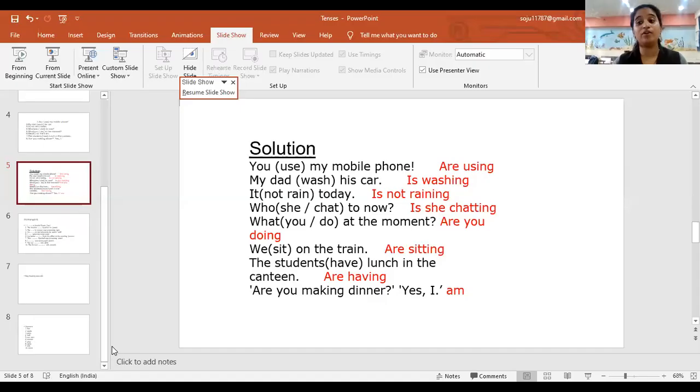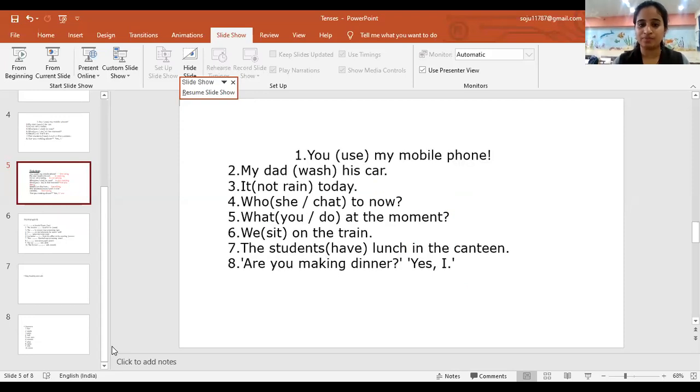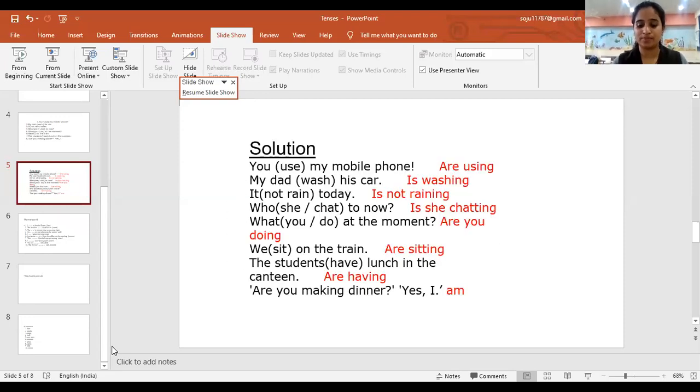This was a question I have given y'all. You have to take it down. The answers I am giving, I'll be giving y'all one more homework question. This is the answer. You have to first note down the question. Try doing by yourself. The solution is also given to y'all, so that you can know where you have done the mistake. So the question is also given. The answer is also given. Just pause it.